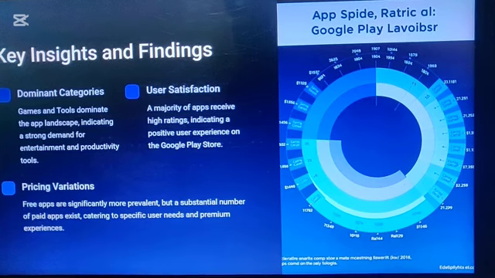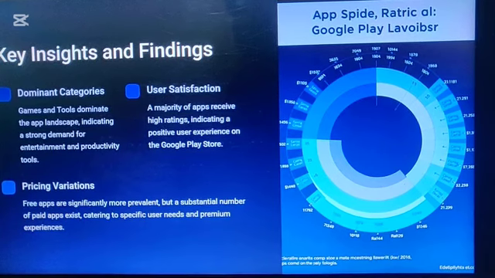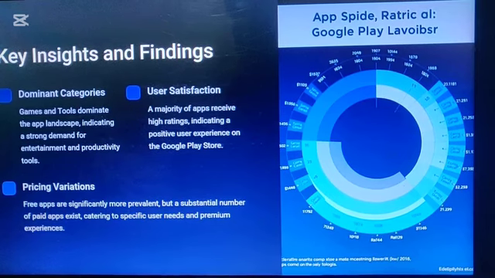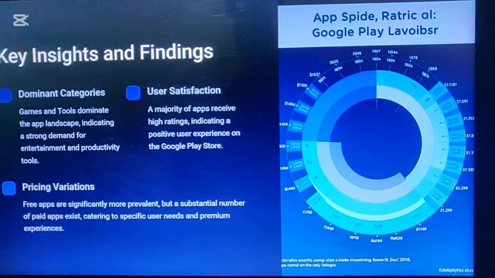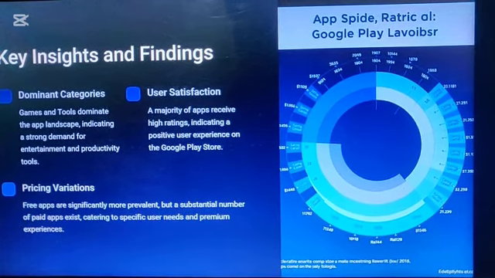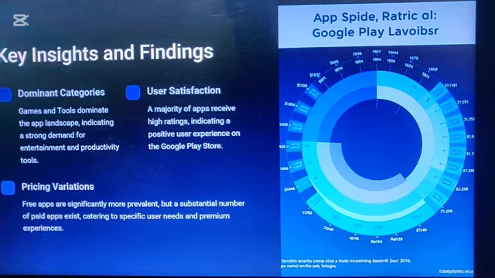Moving to the next, user satisfaction. In this dataset, we also have the reviews. By visualizing and calculating, we can get to know what kind of reviews users are giving to what kind of categories, and what kind of apps are satisfying the users, so that we can improve or build apps like that. Next, how prices are affecting.